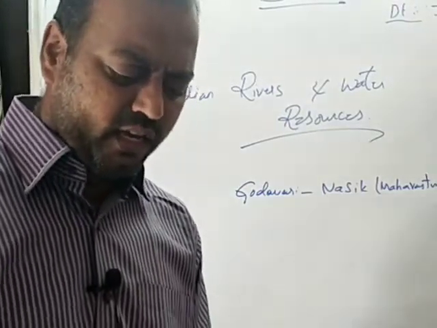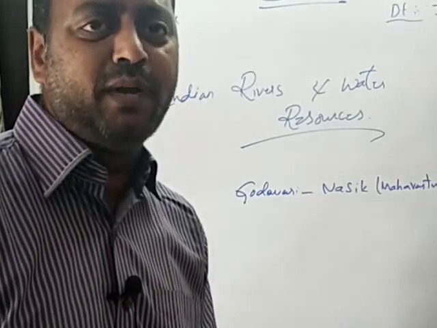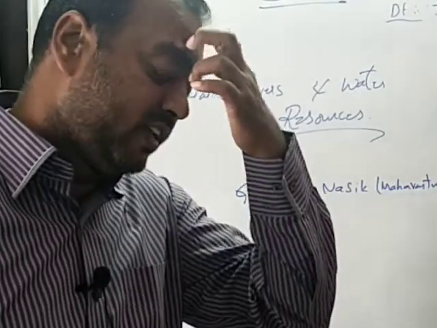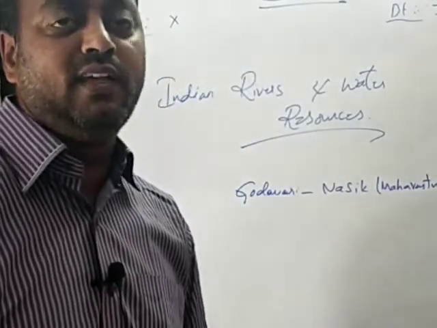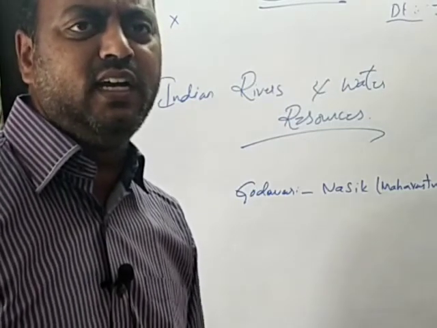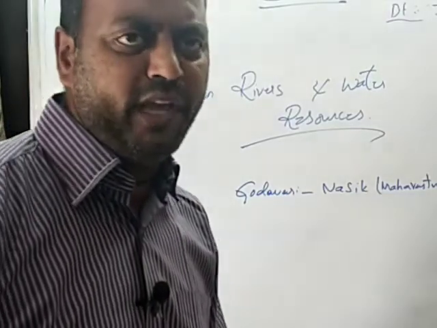And if you look at the other rivers, like the Krishna, it takes its birth at Mahabaleshwar in the Western Ghats of Maharashtra, and it flows across the states of Karnataka, Telangana and Andhra Pradesh, and joins into the Bay of Bengal.